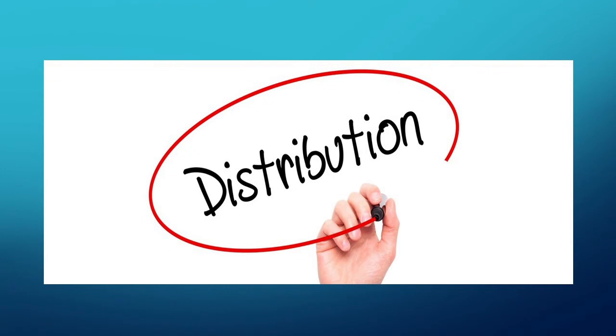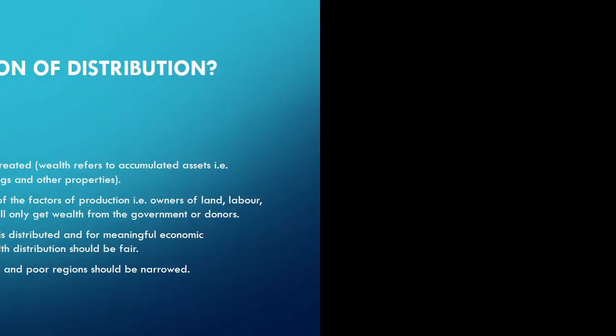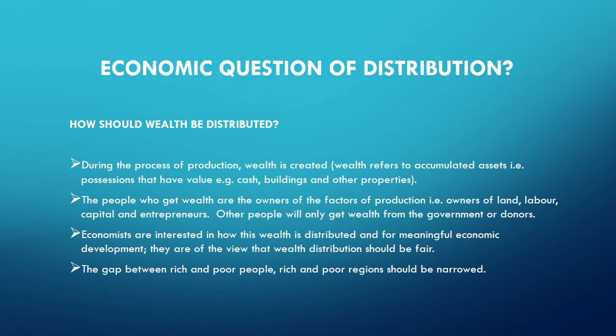Finally, the question of distribution. This question is not addressed by most authors, but it is a very important question, and this question deals with how should wealth be distributed. It is important to note that during the process of production, wealth is created.